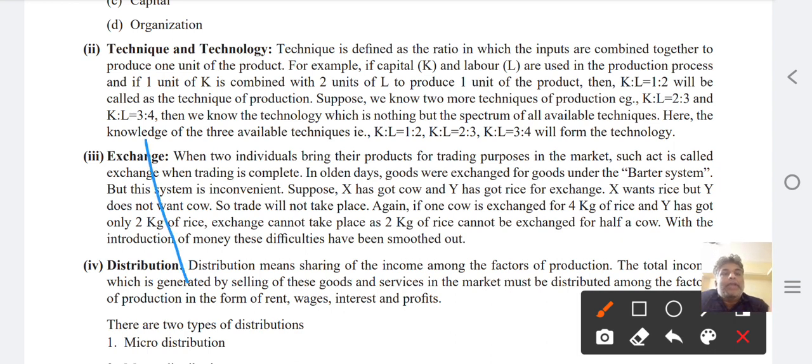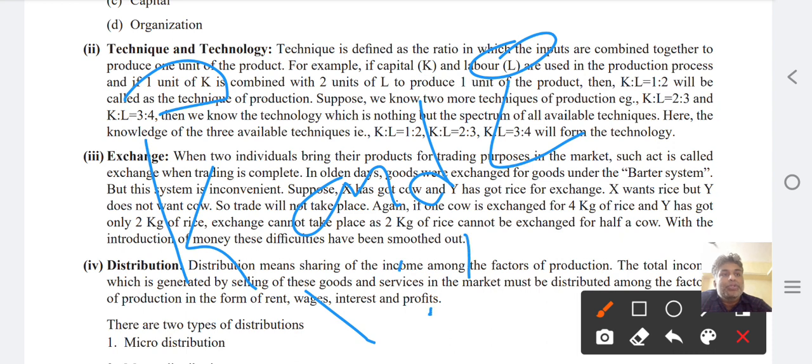For example, K and L. So combination, if 1 unit of K and 2 units of L, that is equal to 1:2.